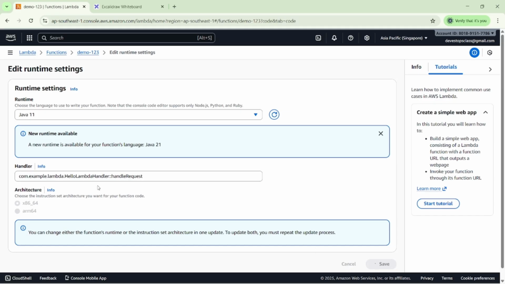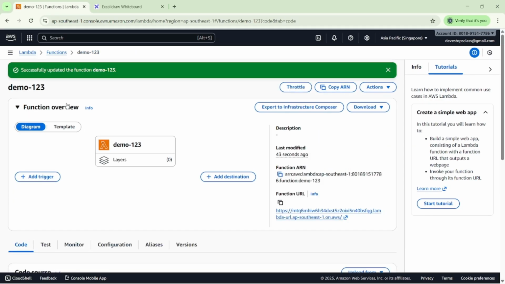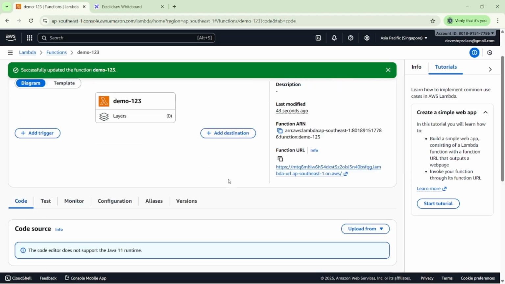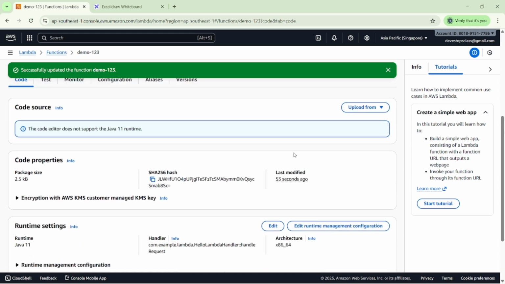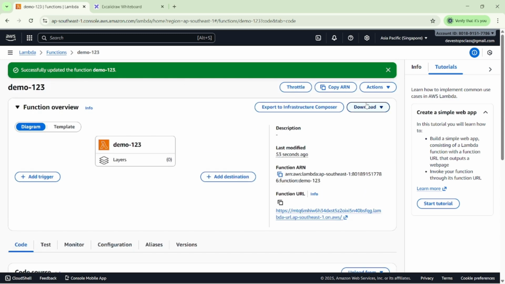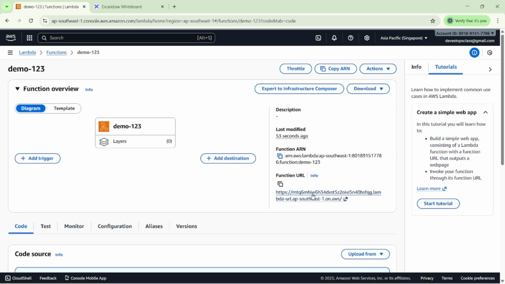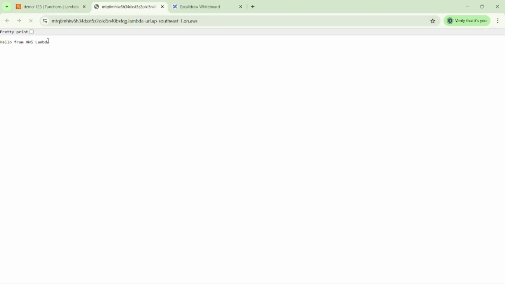I'm saving these functions here. If we do not change the runtime management configuration, then we cannot access our application. Once we change it, you can see hello from the AWS Lambda.